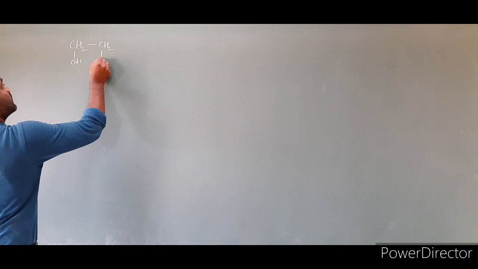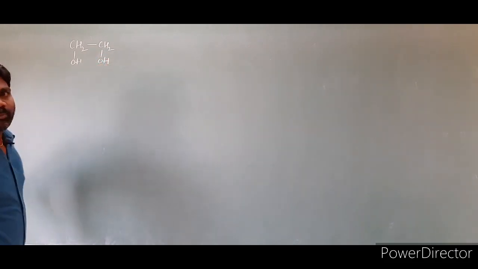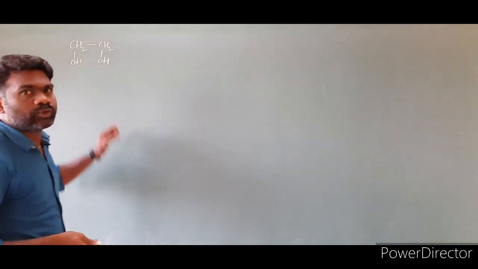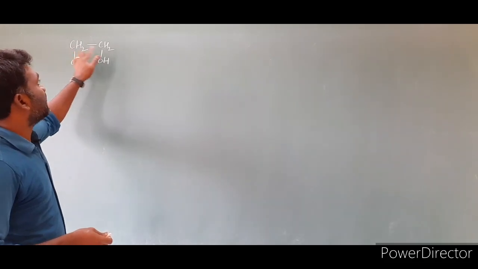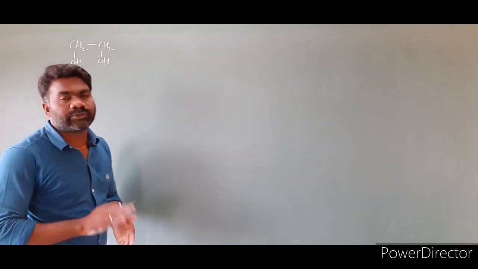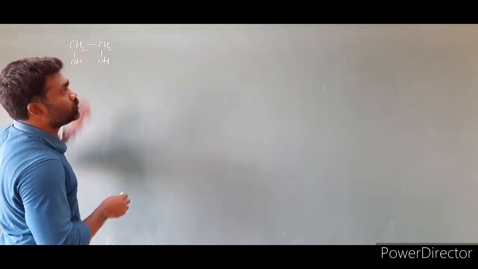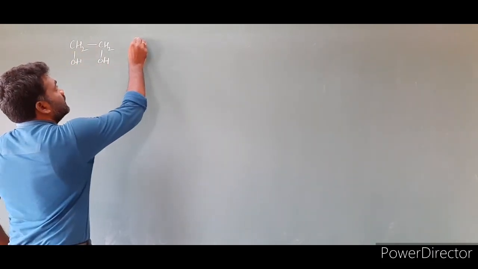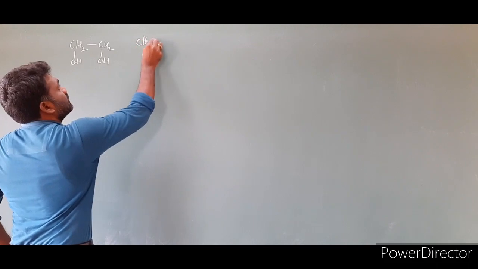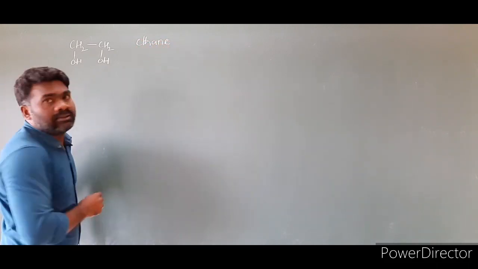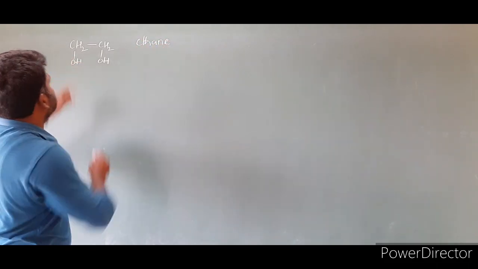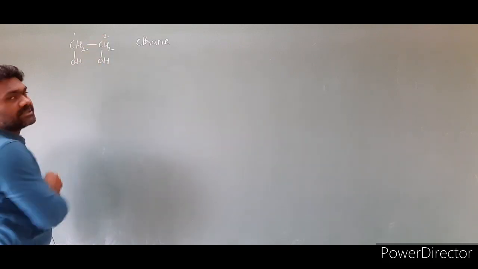CH2OH and CH2OH. So in the case of polyhydric alcohols, more than one OH group is present. In such a case, the E of the alkane is retained. We should not remove the E from the alkane. So 2 carbons means we have to write ethane. This is labeled as the first carbon, this as the second carbon.